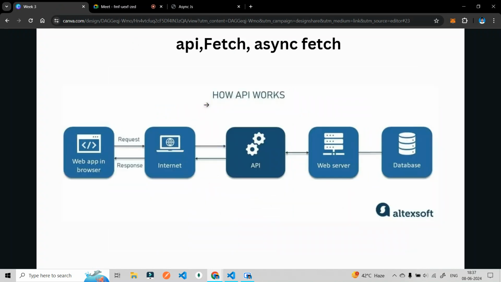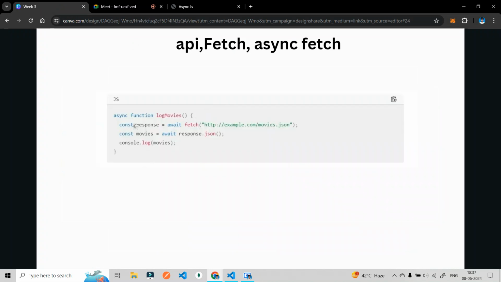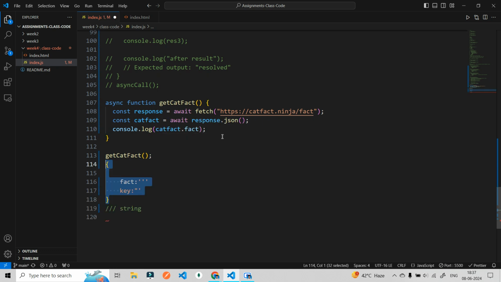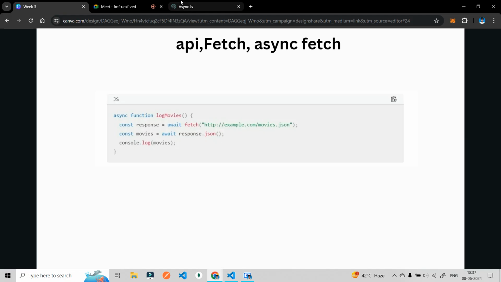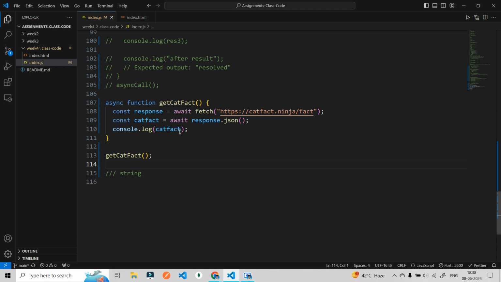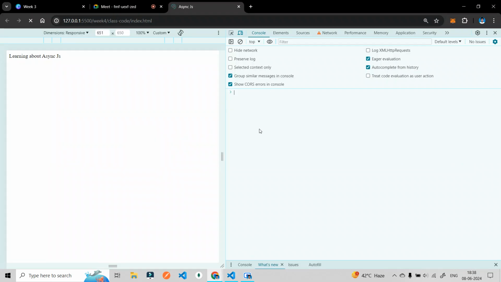So APIs are done, and we have also done this: we are getting the response in this particular JSON. Okay, now we're getting the response. To get the particular value from this, if I do length, then I will get the length. Why length? Because this particular object was having a length key.